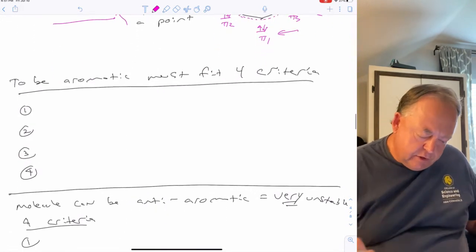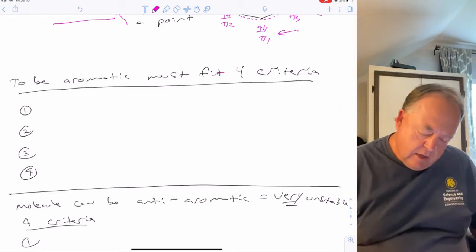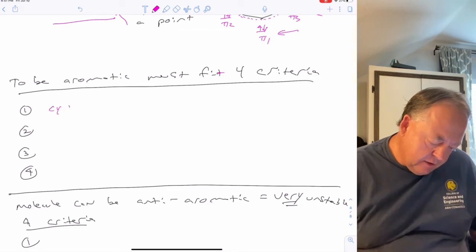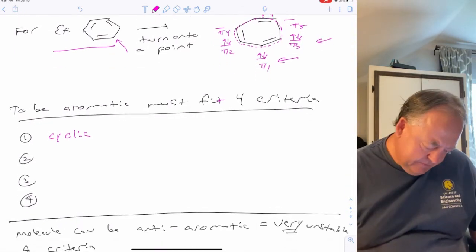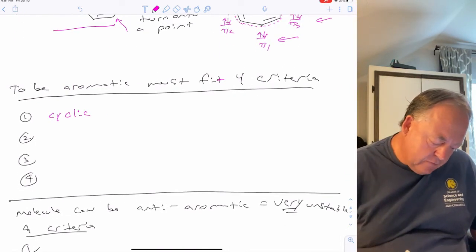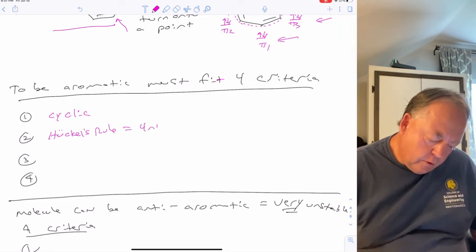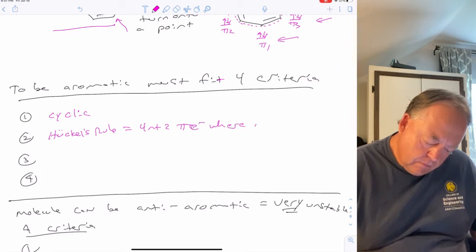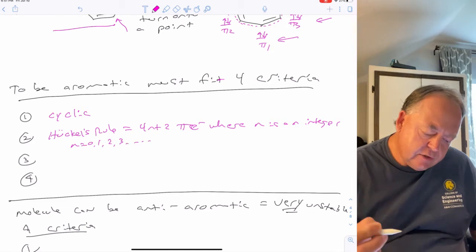Okay, but this is the nuts and bolts of it. If you want to know if a molecule is aromatic or not, it has to fit 4 criteria. So first of all, the molecule has to be cyclic. So that's easy to tell. Obviously benzene is cyclic, right? Second, it has to fit what's called Huckel's rule. Means it's got to have 4n plus 2 pi electrons, where n is an integer, so n can equal 0, 1, 2, 3, and so forth.